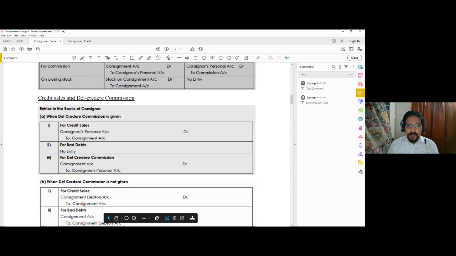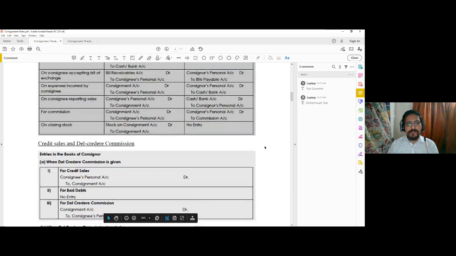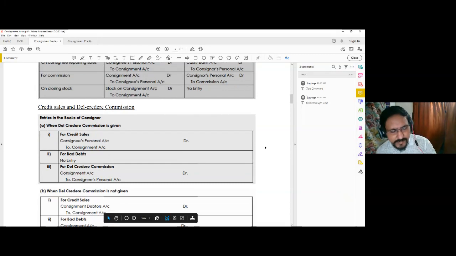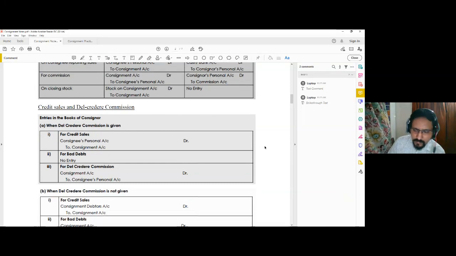Now another important area for consignment is the arrangement of del credere commission and credit sales. Consignor is a person who is not local to where the goods are being sold.